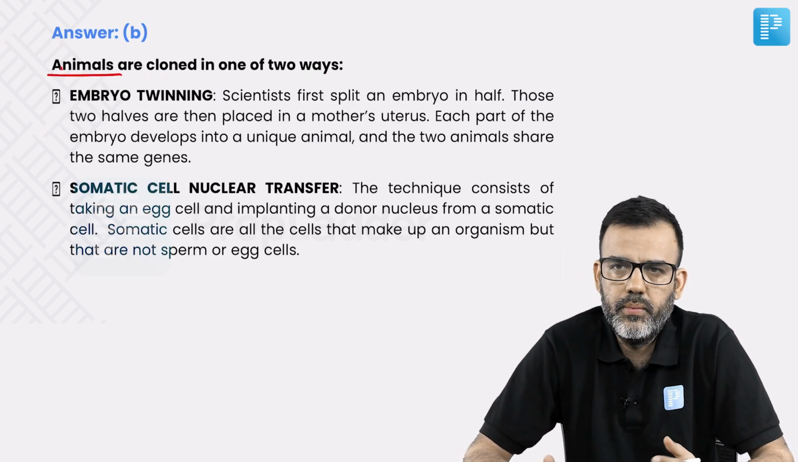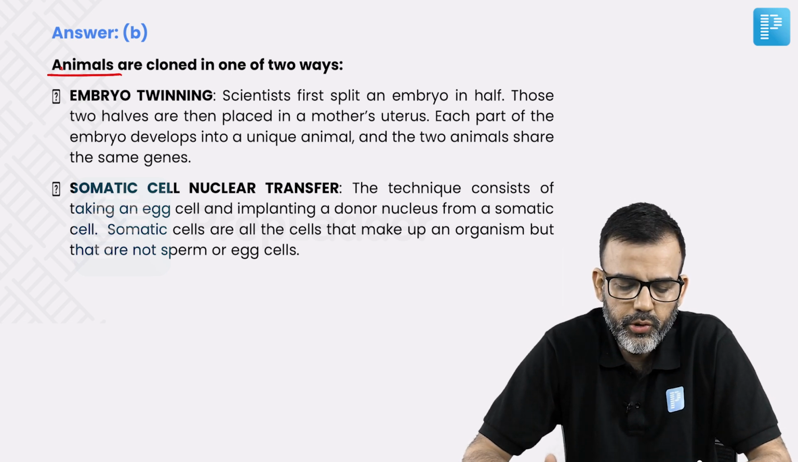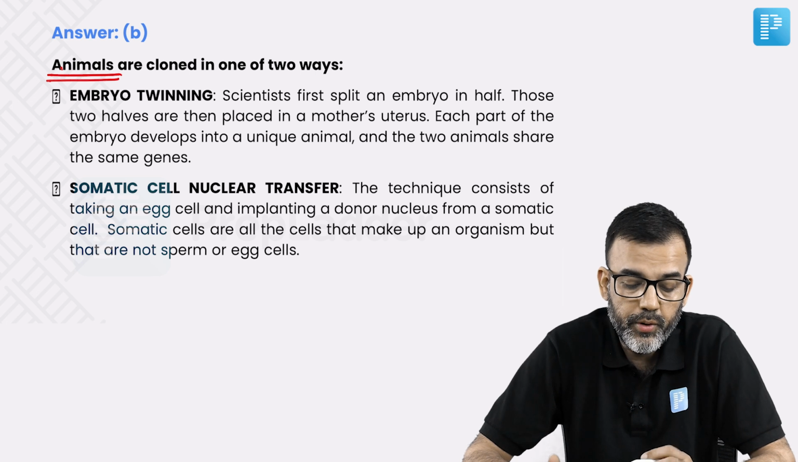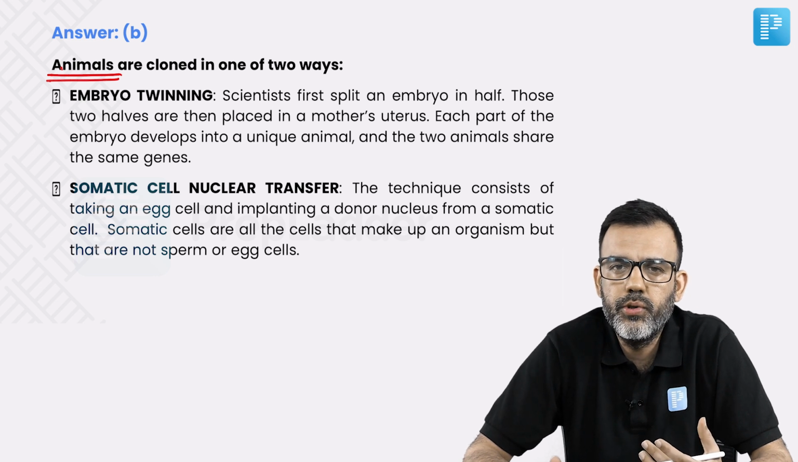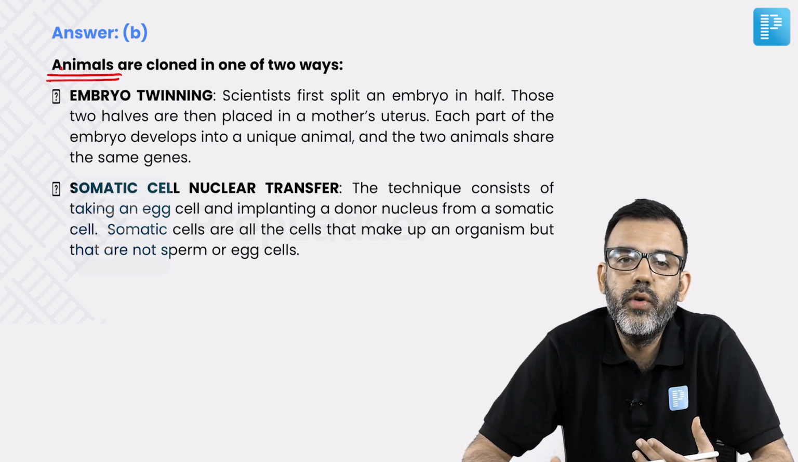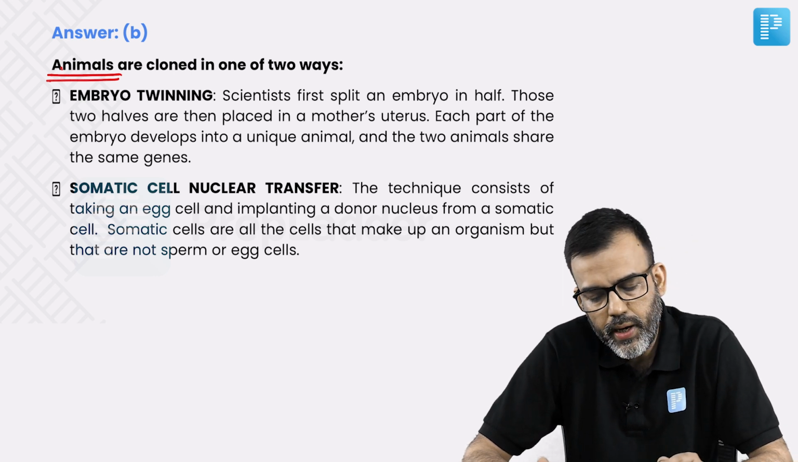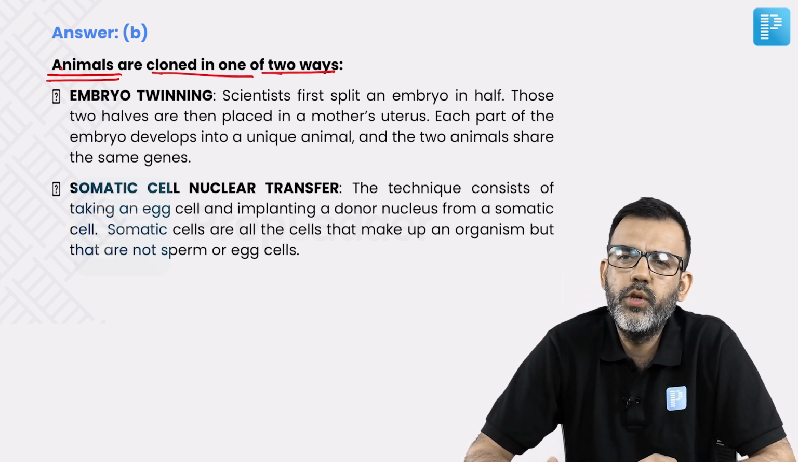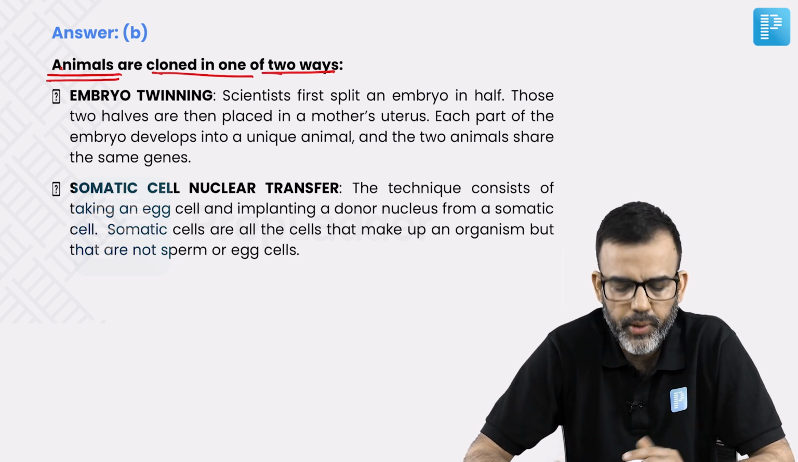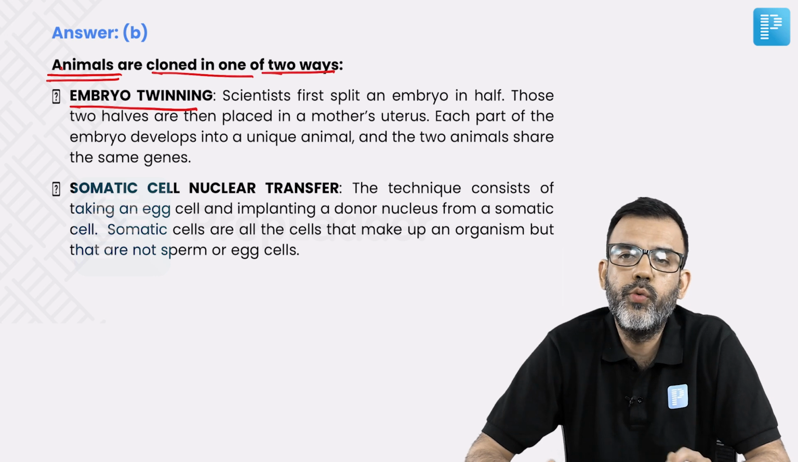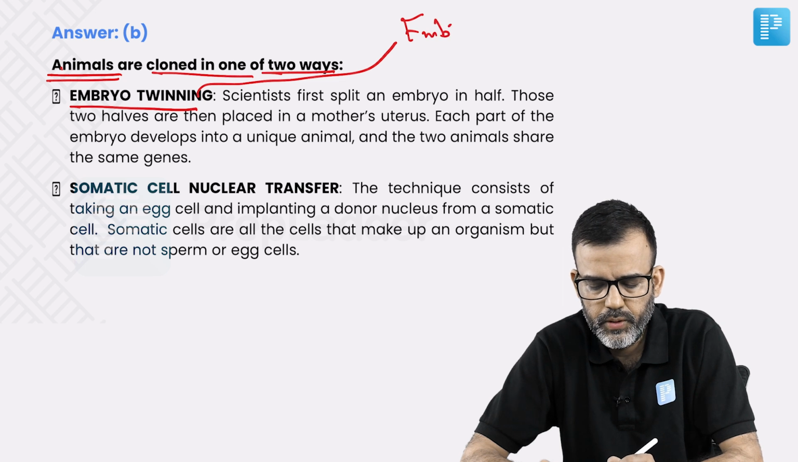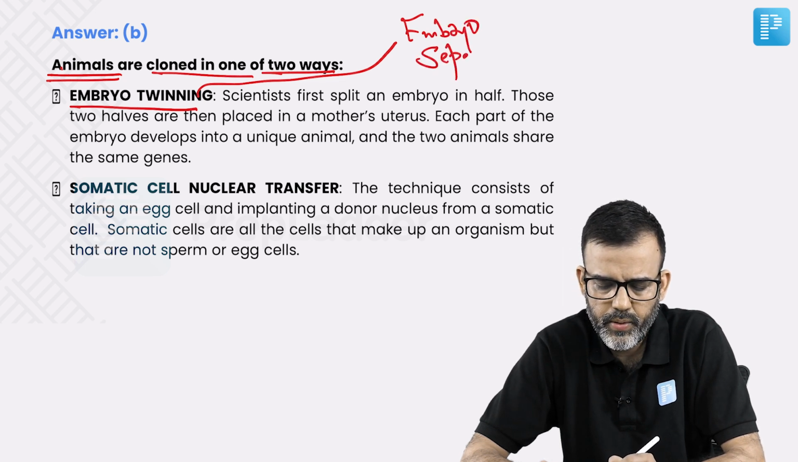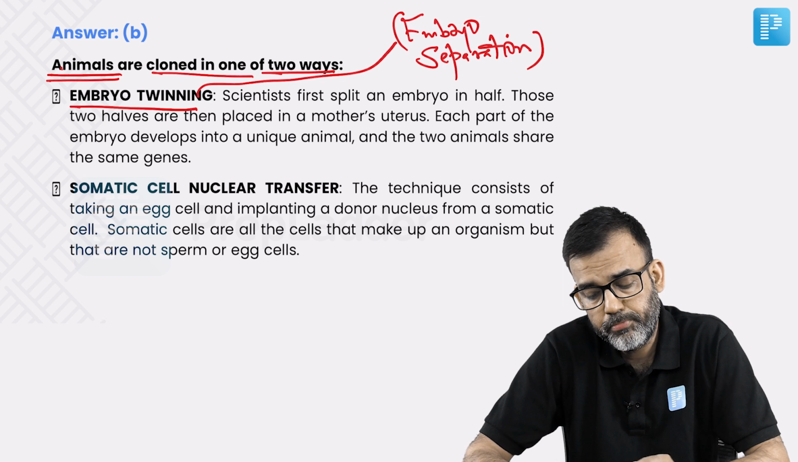Let's learn a bit about cloning, because that's also the purpose of these question banks. We are not only testing your knowledge, we are giving you sufficient inputs also, so that if a question comes on this topic, you will be able to get it right. Animals are cloned in one of two popular ways. The first one is called embryo twinning. It's also called embryo separation, the same thing. Embryo twinning or embryo separation.